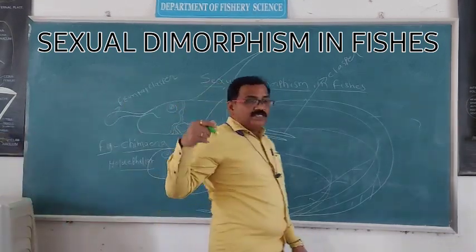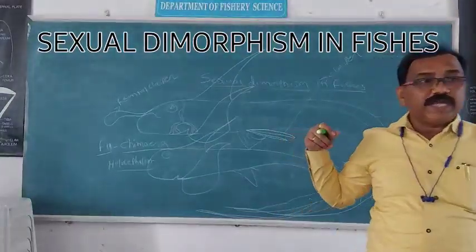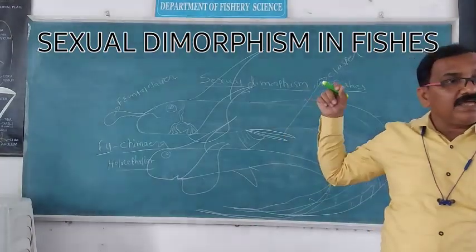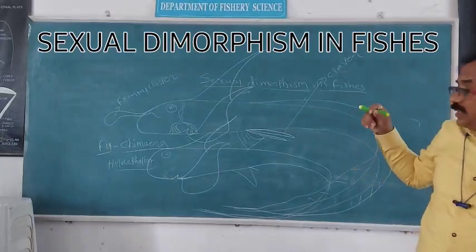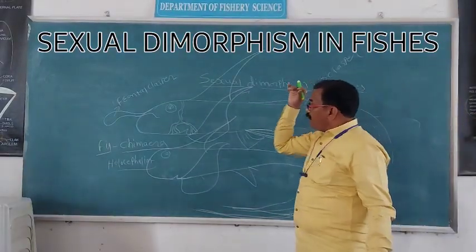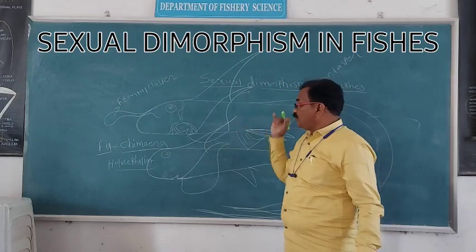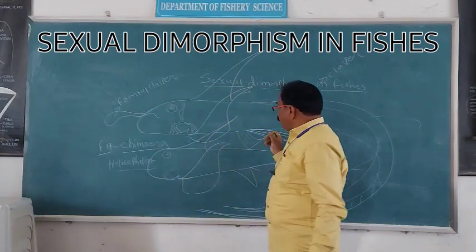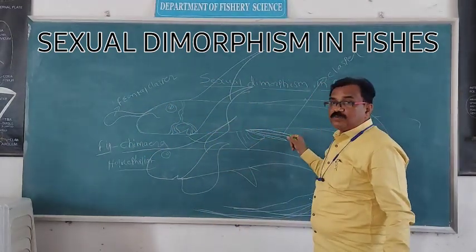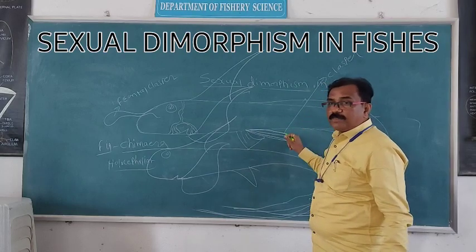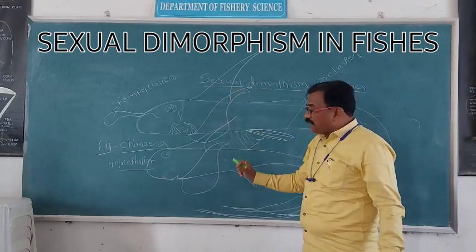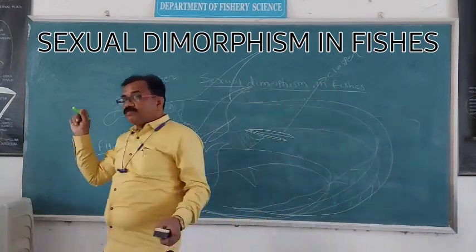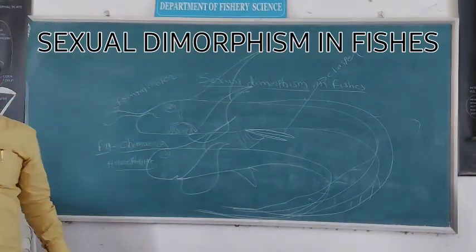In holocephalian fishes also, male and female are distinct. Which are the identifying characters? In male chimera fish, there is a presence of frontal clasper and a presence of male copulatory organ, that is the clasper. These claspers are present in male chimera and absent in female chimera. Depending on this, we can identify whether the fish is male or female chimera.